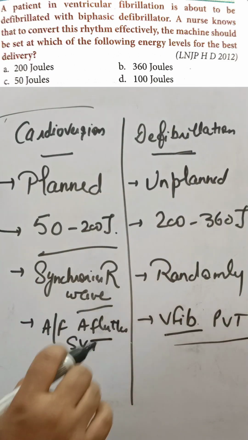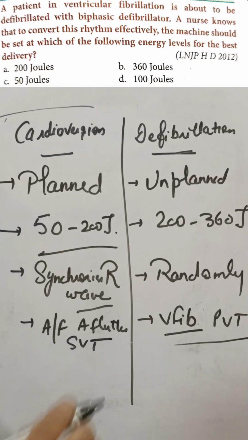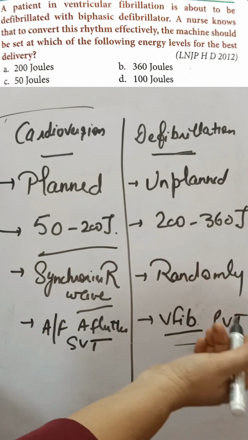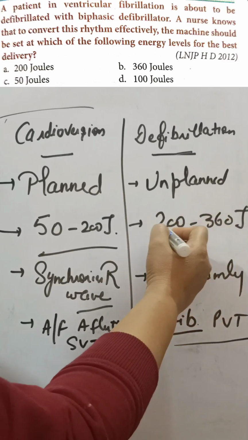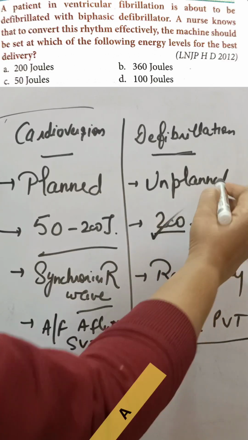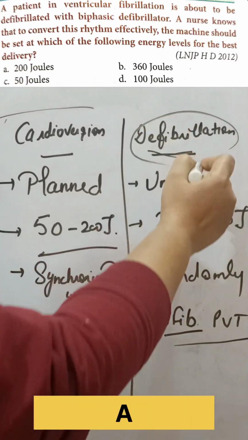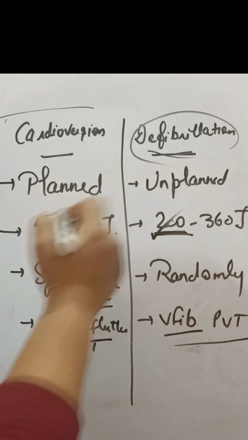So in this question, because we are talking about defibrillation, the answer will be 200, because we are starting from the very minimum joule like 200. So we are starting this defibrillation with the 200.